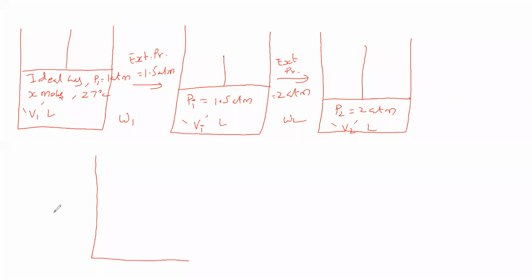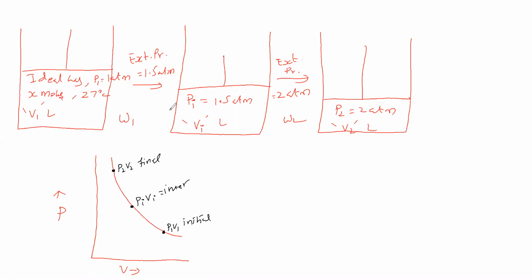Here we will take pressure, and here we will take volume. Then we are getting a rectangular hyperbola graph. Now we will see the initial state: P1 V1 is the initial state. The final state is P2 V2. This is an intermediate state, that is PI VI, the intermediate state.